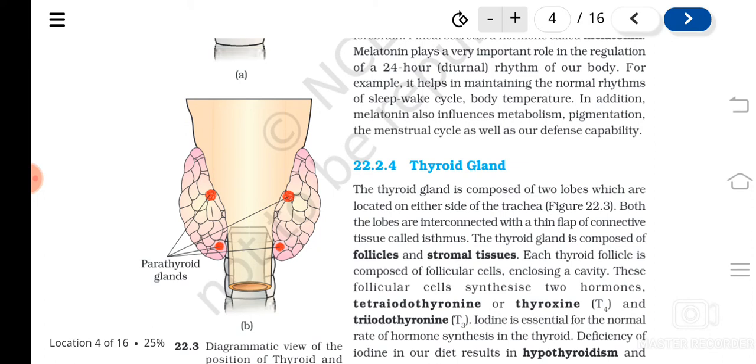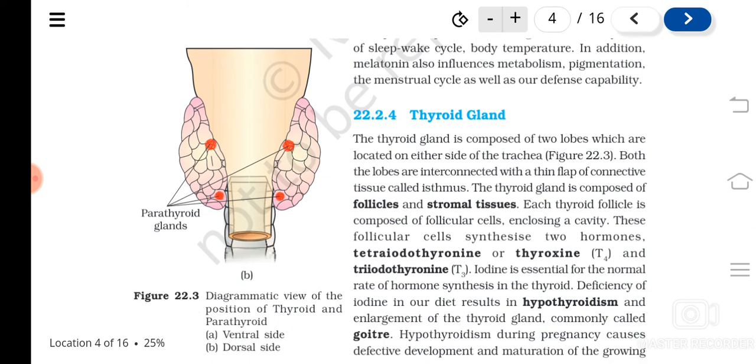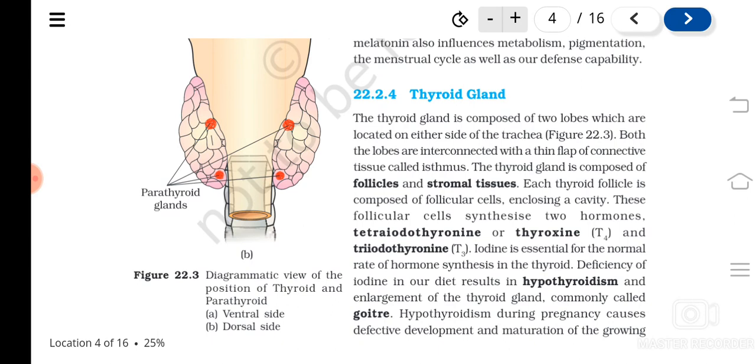The thyroid gland consists of what? Follicles and stromal tissue. The thyroid follicle is actually made up of what? Follicular cells that are enclosed in a cavity, and these produce two types of hormones: tetraiodothyronine or thyroxine, T4, and triiodothyronine. Understood? So these two hormones are produced. And for the synthesis of these hormones, what is needed? Iodine is needed.